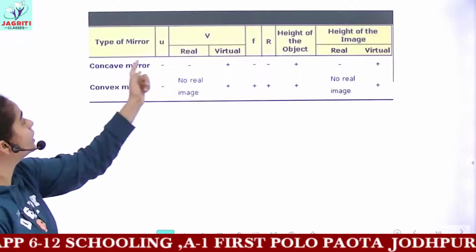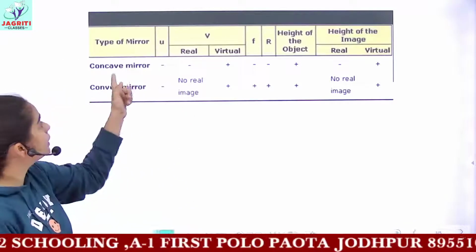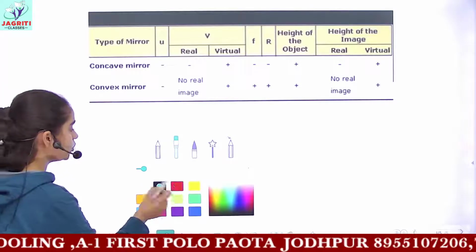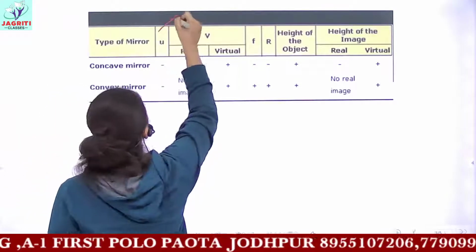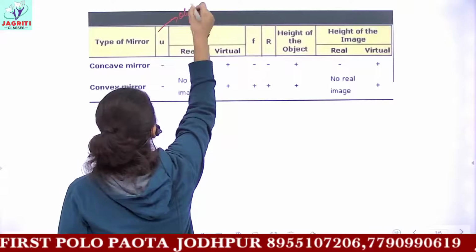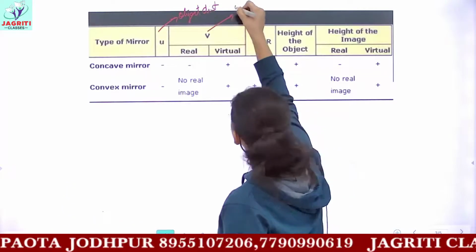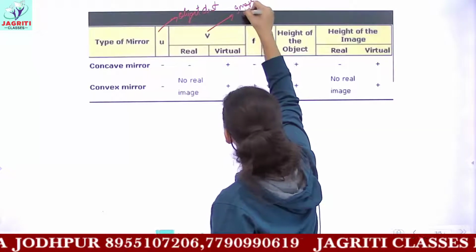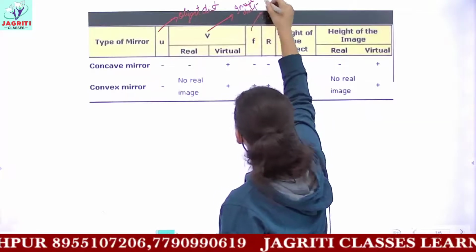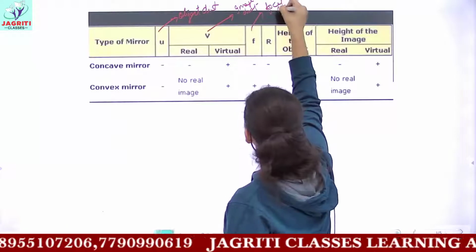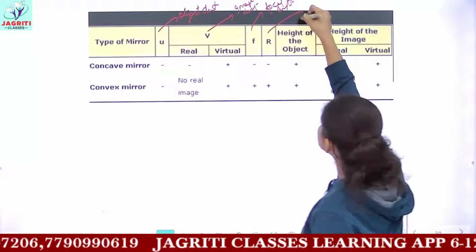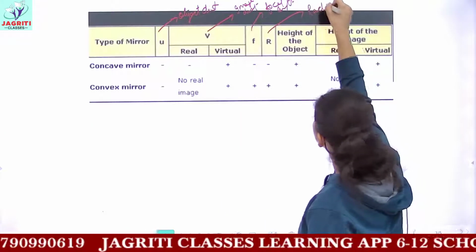The first row is for the concave mirror. For the concave mirror, u here is what? As I told you, u represents the object distance. Then small v here represents the image distance. This f stands for focal length. R is here the radius of curvature of the mirror.